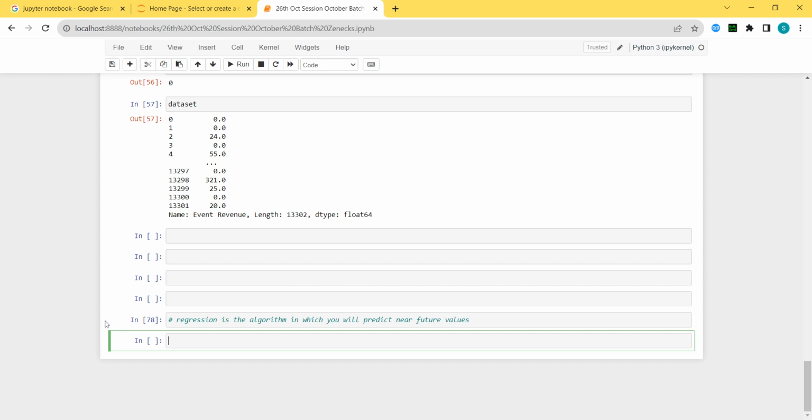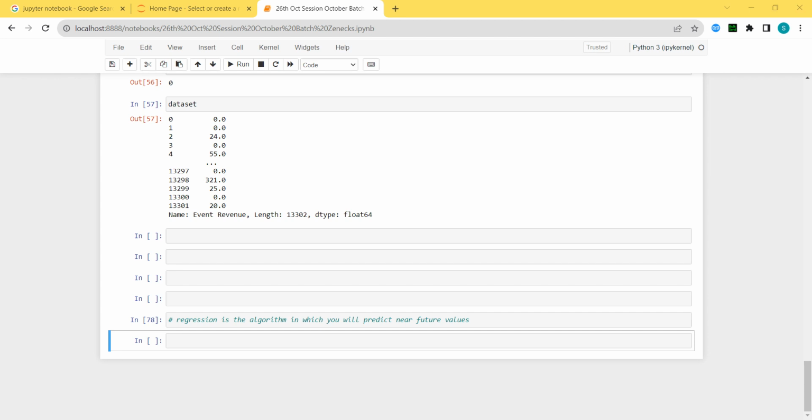Okay, near future means what, sir? Can we predict 10 years of data? Yes, you can predict 10 years of data also. But what is the use? You have too small an amount of data. You have a data set of only 1 month or 20 days or 30 days, and you are trying to predict 10 years of data. Obviously, the accuracy will be very low. That's why near future means yes, sir.